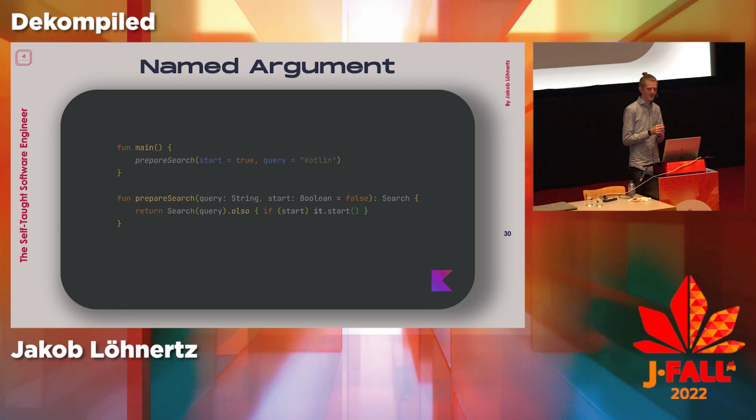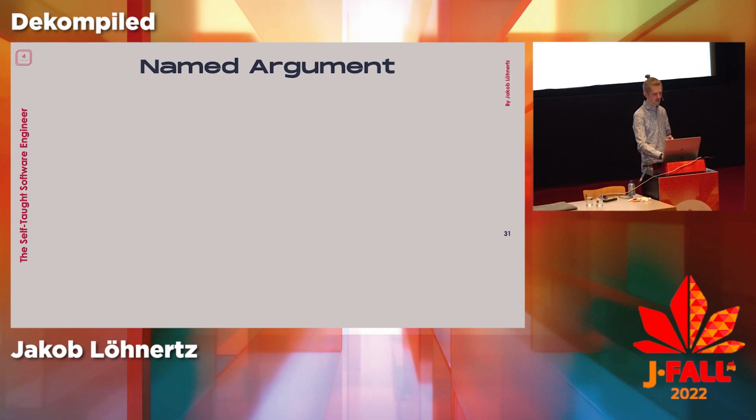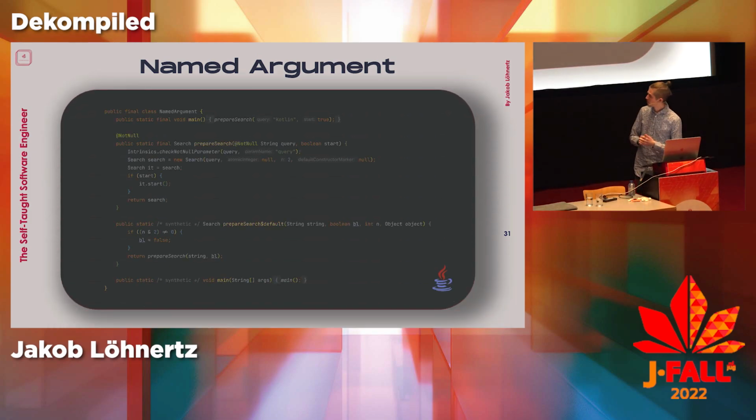Yes. So quite some languages have this, Python being the most obvious one. You can pass arguments in different orders. You can see here I first accept query string and then start Boolean, but I pass them the other way around. And the other thing you can do is have default arguments. So you see the Boolean by default is false, but I pass it as true, right? Yes, how this works under the hood is something like this. I hope it's actually quite large, nice.